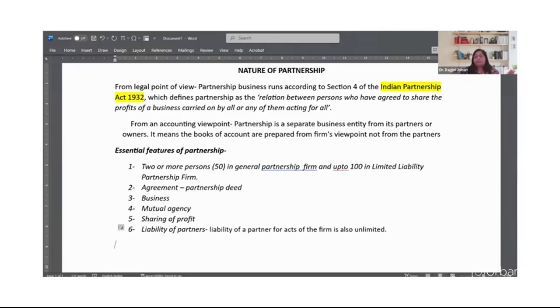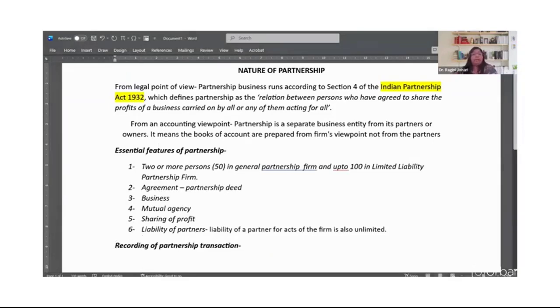For that purpose, all the recordings of the partnership transactions are carried out according to the principle of double entry system. Right. So now I will be giving you a slide about how the recordings are done in this business.